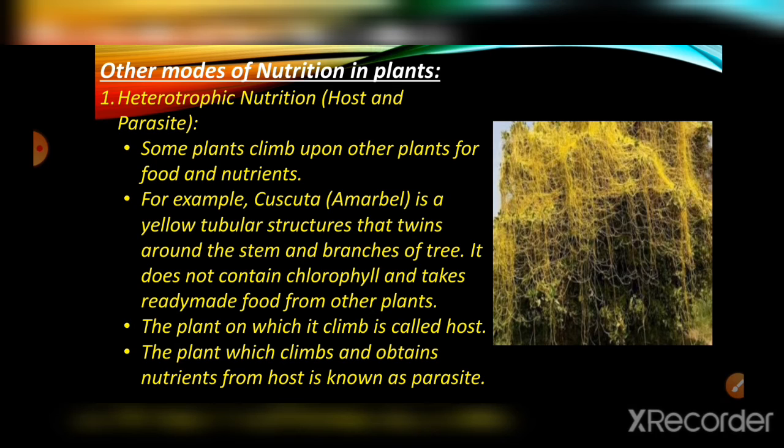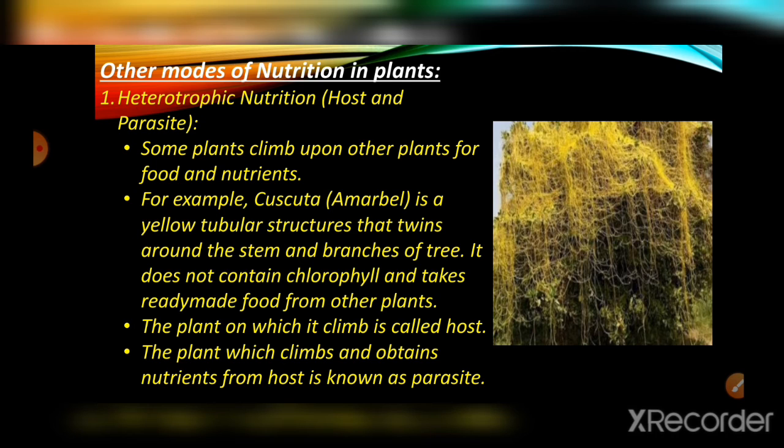Take the tree inside as a palm tree. Then this cuscuta is the parasite and the palm tree is the host. The host is the plant on which the parasite climbs.